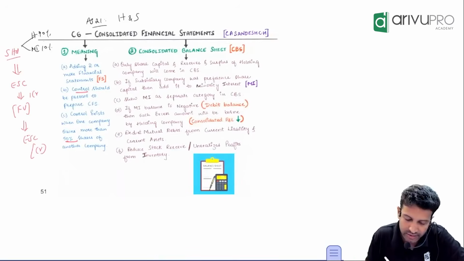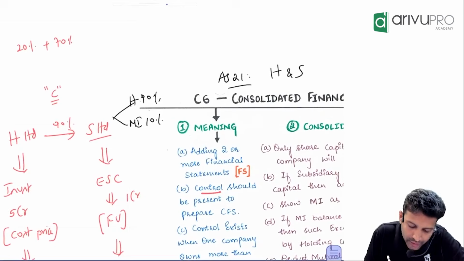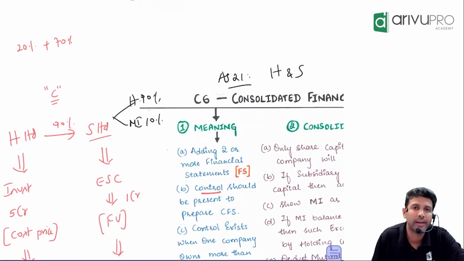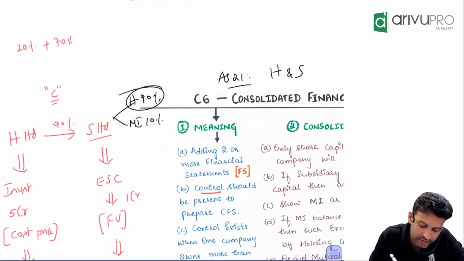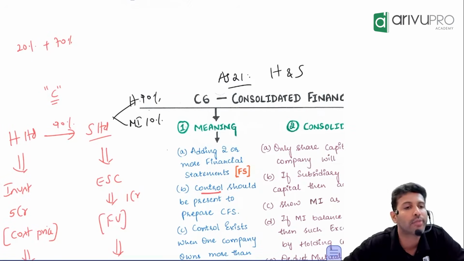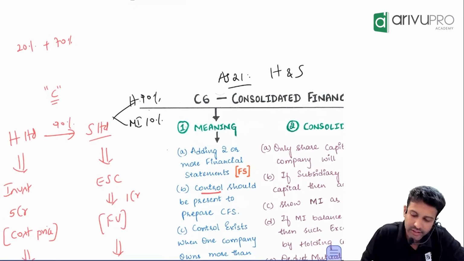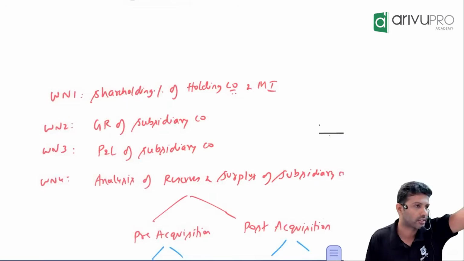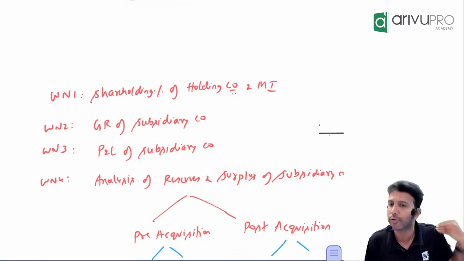Like in this previous example, how much shares of S is being held, or rather H is holding to the extent of 90. Minority interest or others are holding to the extent of 10. Finding out this is the first working note. That's what I'm trying to say. Sometimes they will give it to you. Sometimes you may have to find it out.